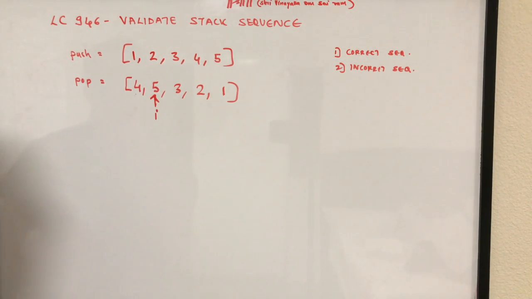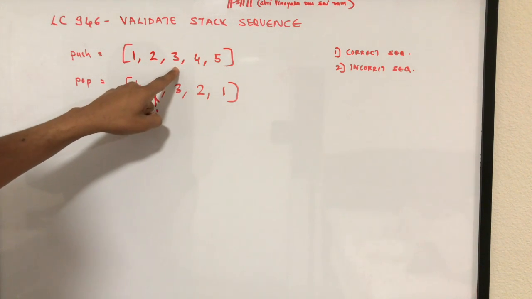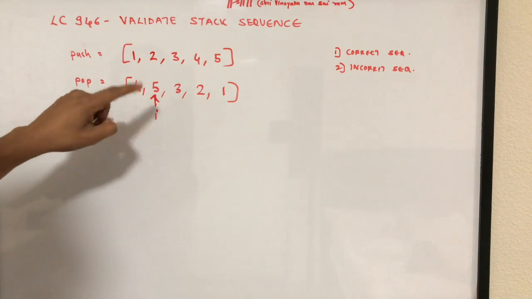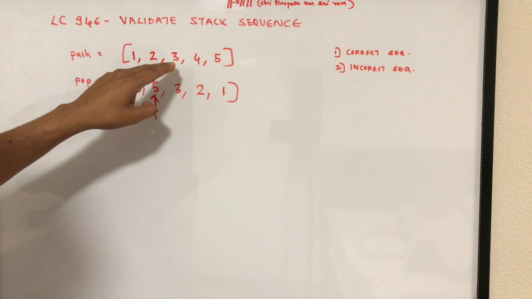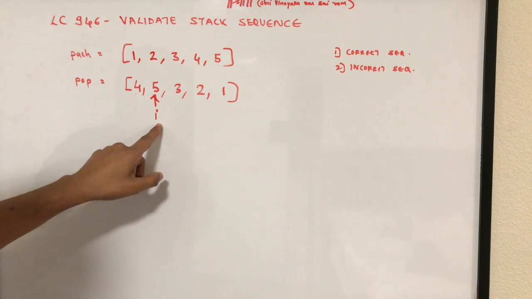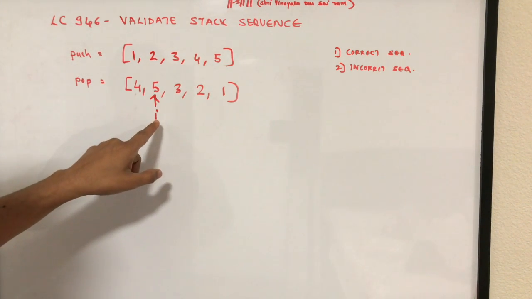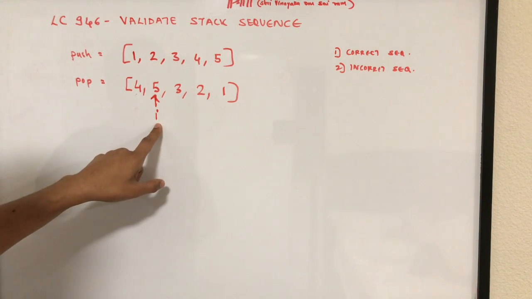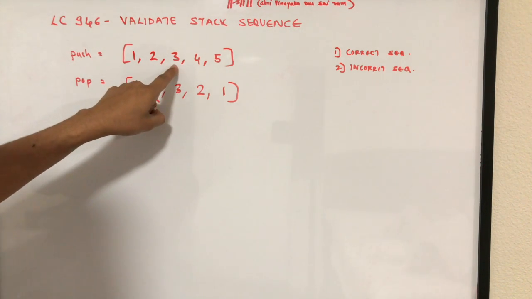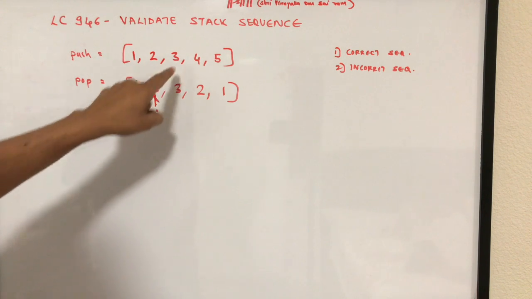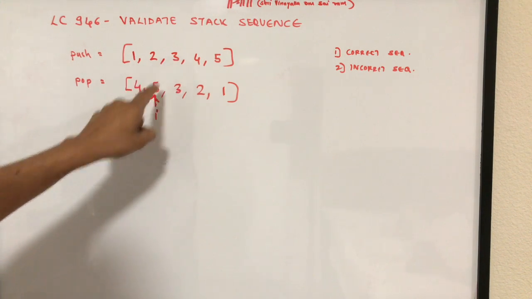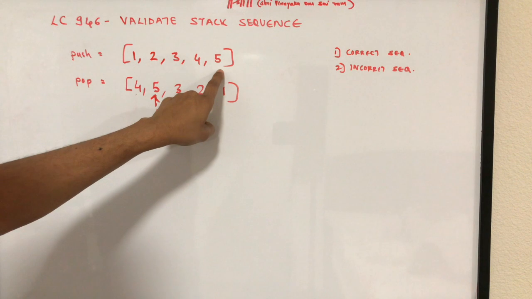So now we have 1, 2 and 3 on the stack where 3 is the top of the stack. 4 has already been popped because it matched, and now we have again two possibilities, right? We can either pop 3 or we can push 5 on the stack based on what we see here. Now again we'll check what is this current element which is expected, right? What is the element that needs to be popped from the top of the stack? So here 5 needs to be popped, but currently the top of the stack is 3, so obviously we cannot do that. So there is another possibility where instead of popping 3 because it is not matching, we can very well push 5 on top of the stack.